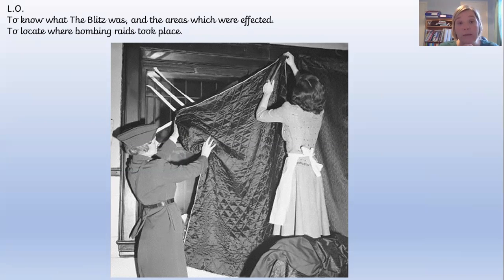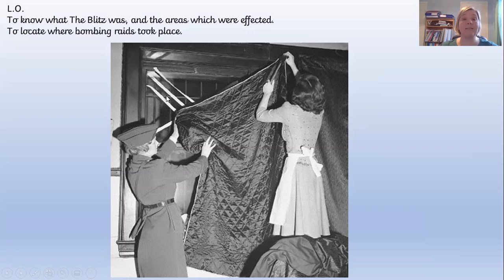And every night, all the households had to put up their blackout blinds, and there were wardens that would go around checking that they couldn't see anything and they couldn't see any gaps to then alert the pilot. So blackout blinds were really important. And you can see also on here that there is tape on the windows.